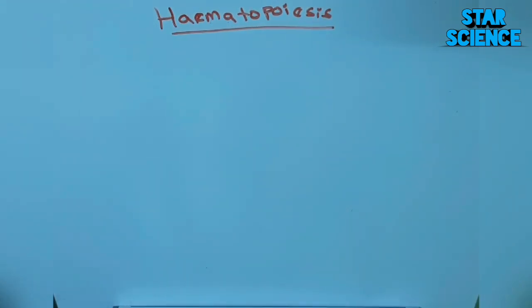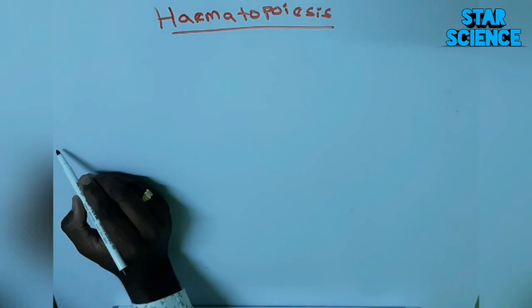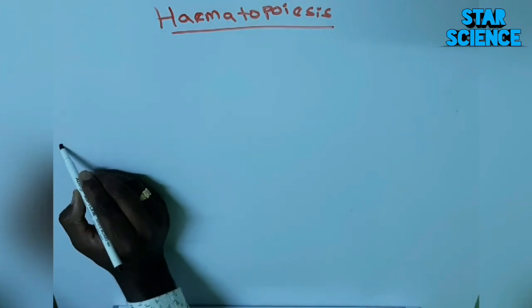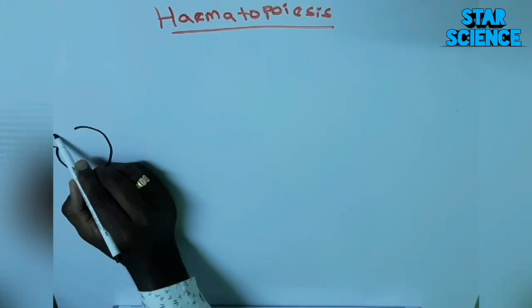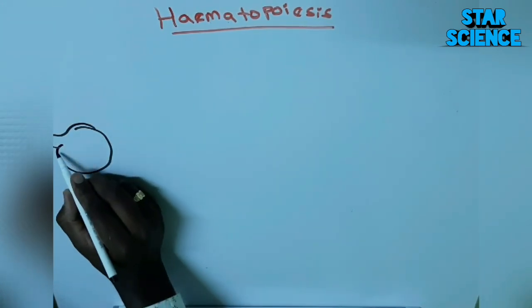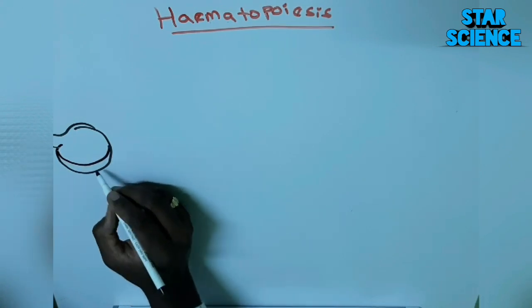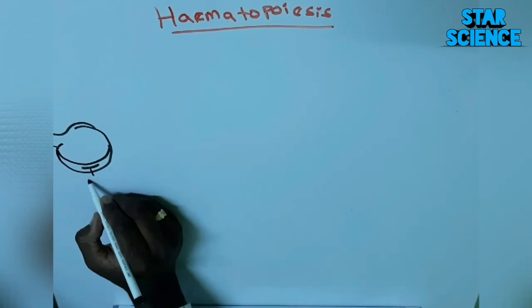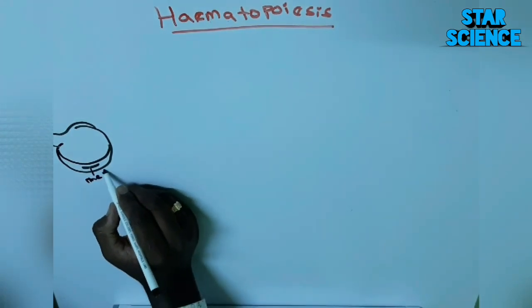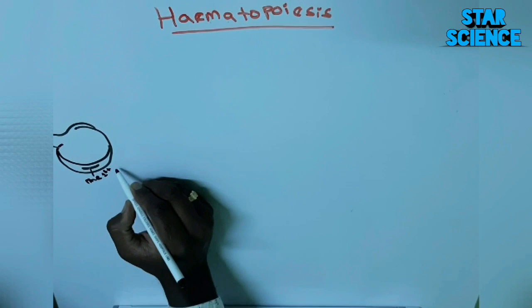Now we are going to see in early life, in the fetus or embryo, where haematopoiesis starts occurring. I am going to show you in a diagrammatic way. At the third week in the embryo, we can see haematopoiesis start occurring in the yolk sac.